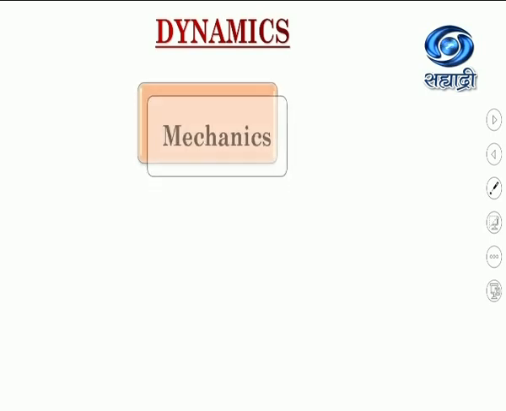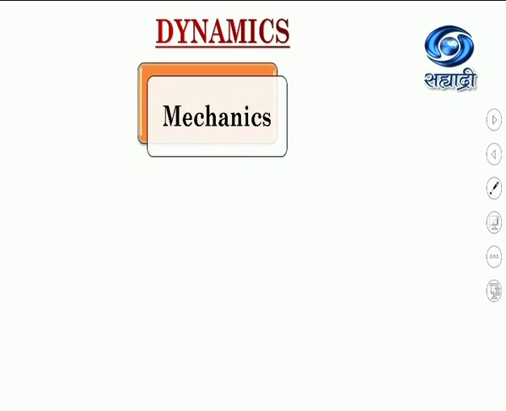Now, first of all, we will see how dynamics came. Just now we have seen that dynamics is the branch of physics which deals with the study of the motion of the object under the action of force. Now, this dynamics arises from mechanics. So, what is mechanics? Mechanics is the area of physics which is concerned with the study of macroscopic objects and which produces displacement under the action of force.